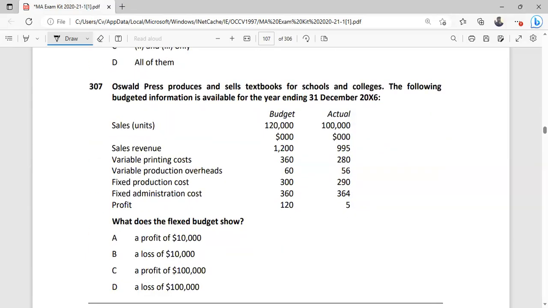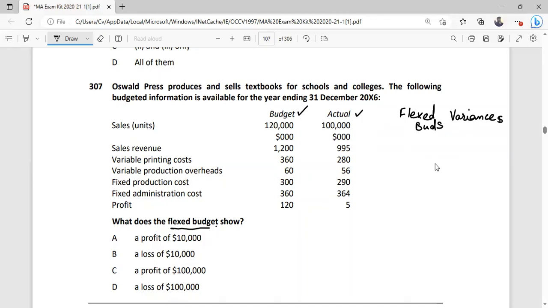Next question is to prepare flex budget. Now learn how to prepare the flex budget. And whenever question asks you to calculate flex budget, you will follow the same pattern. O Press produces and sells textbooks for the schools and colleges. The following budgeted information is available for the year ending 31st of December 2086. Original budget is provided, actual is provided, we will prepare one more column which is called flex budget. It is the requirement of the question, and in addition I am preparing one more column which is called variance.